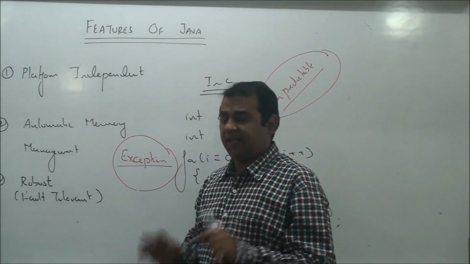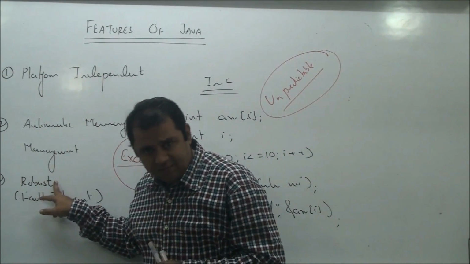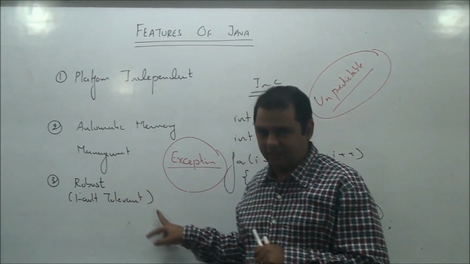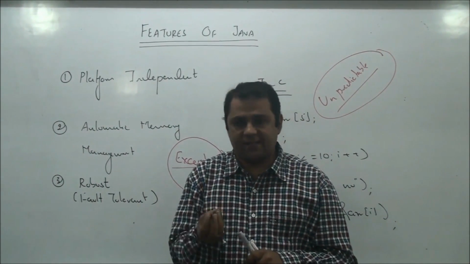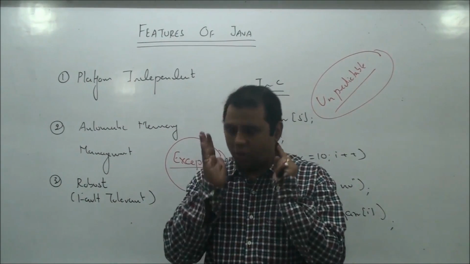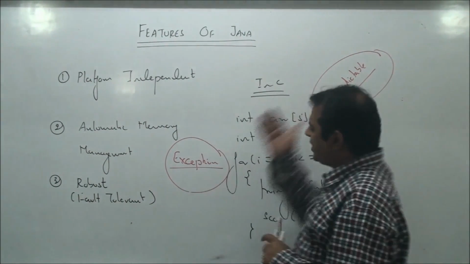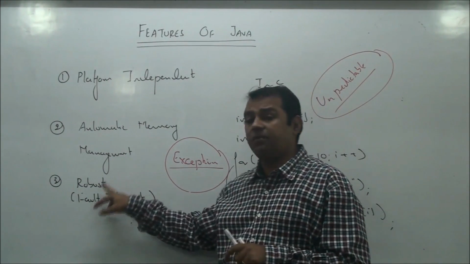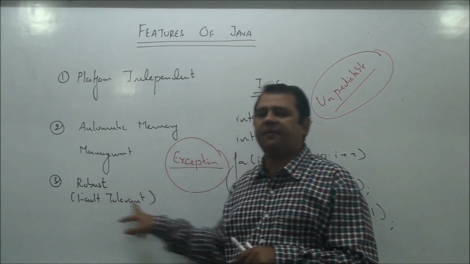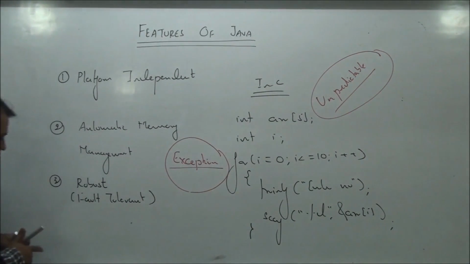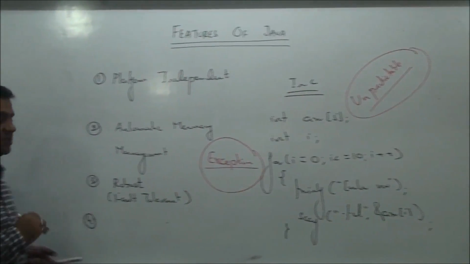That is why we can say that Java is a powerful language, Java is a robust language, Java is a fault-tolerant language. That is why designing viruses or designing such codes which can cause harm to the system is not so easy in Java, while it's very easy in languages like C and C++. So Java is one of the most robust and fault-tolerant languages present on the planet. Right? Fourth feature of Java, which has made Java so popular.